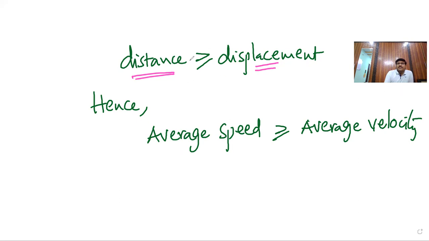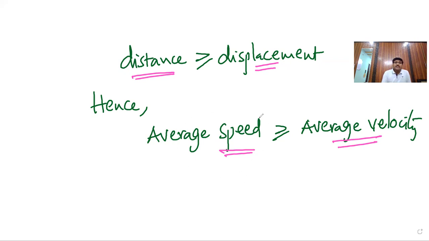Only in the case of a straight line, where both are the same, distance equals displacement. Hence the conclusion: total distance by total time is the average speed, and total displacement by total time is the average velocity.